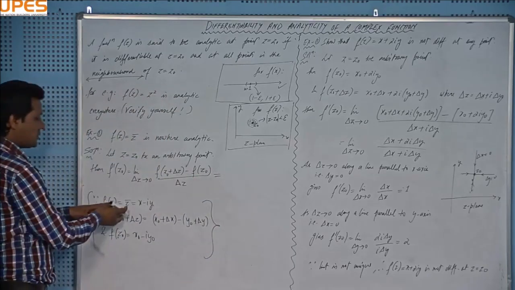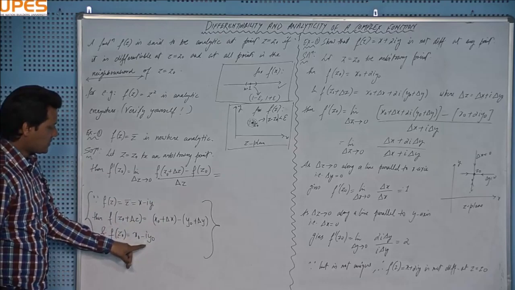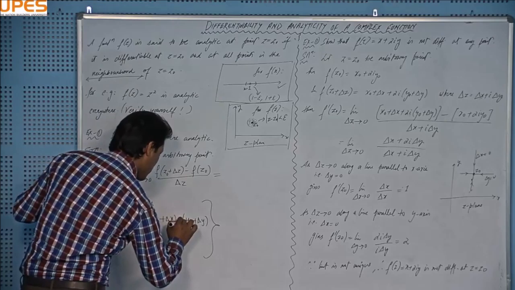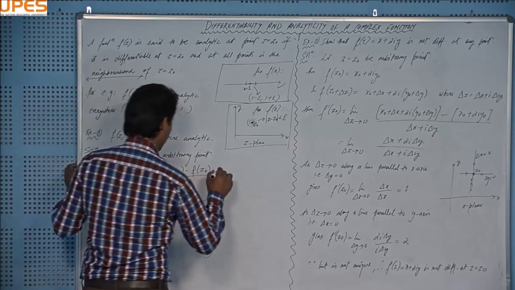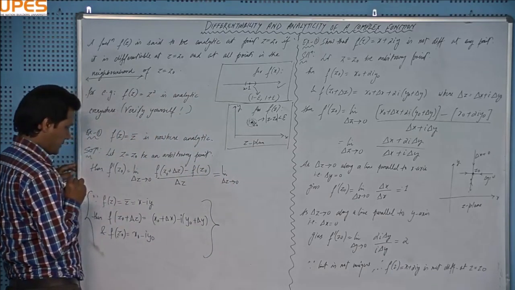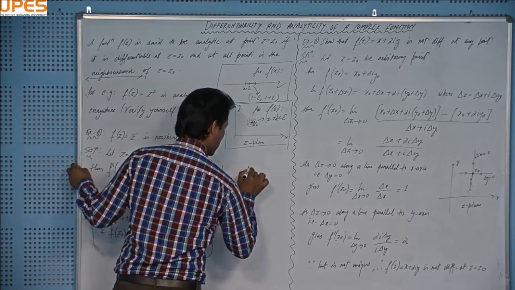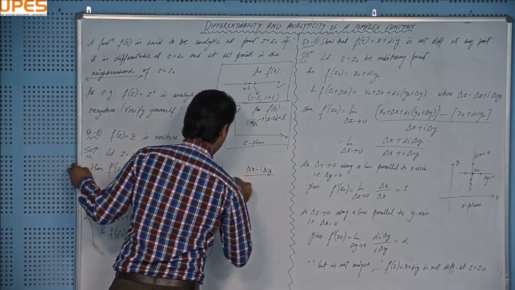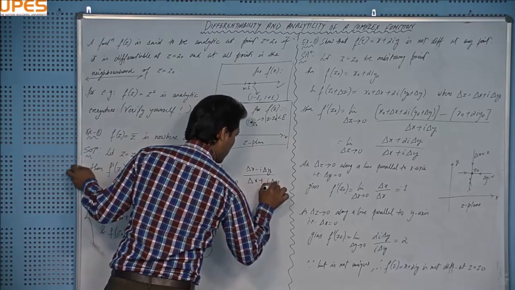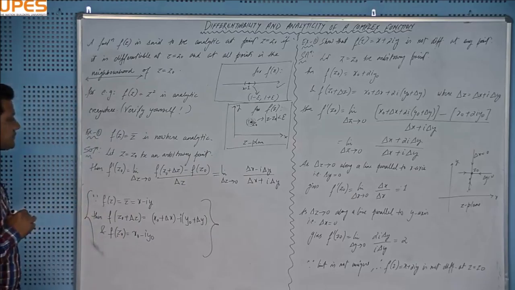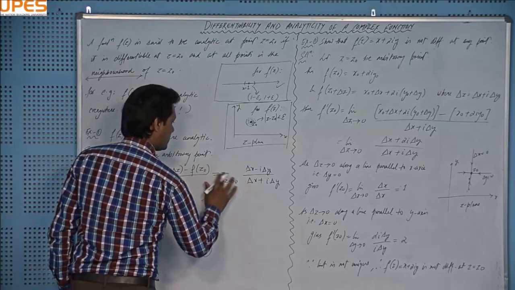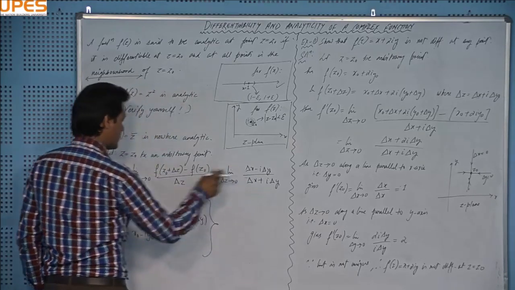Plugging these values here, this minus this, x naught will be cancelled. I will be getting something like the limit as delta z tends to 0 of delta x minus iota delta y divided by delta z, and that is actually delta x plus iota delta y. For this step, I'll put a star here as the reasoning.